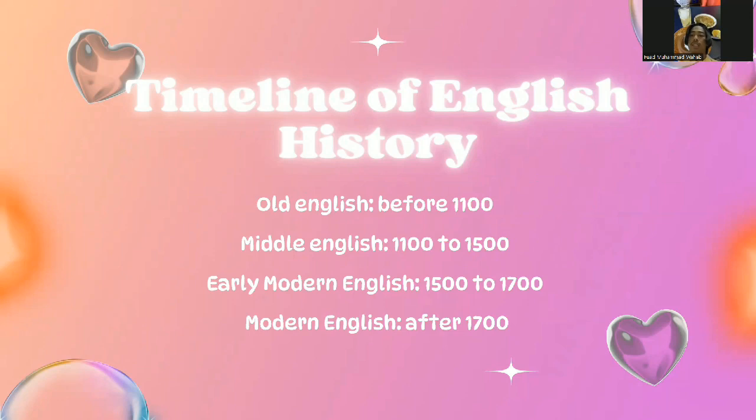These distinct periods mark significant linguistic transformations, reflecting changes in vocabulary, grammar, pronunciation, and writing conventions, each influenced by historical, cultural, and social factors. Next.